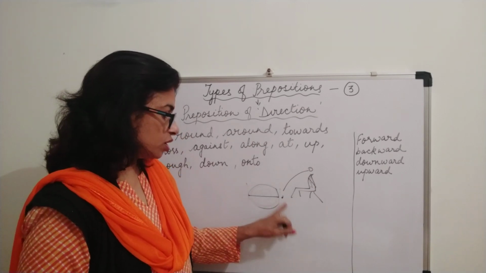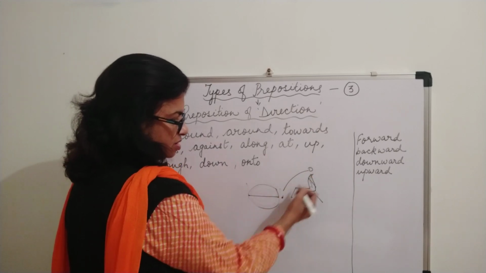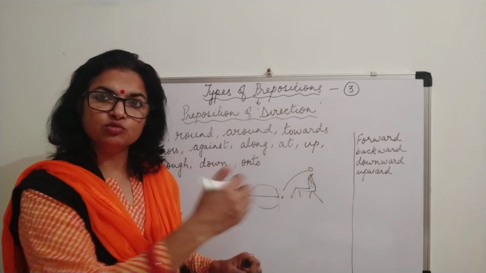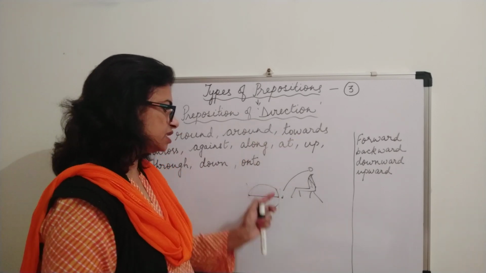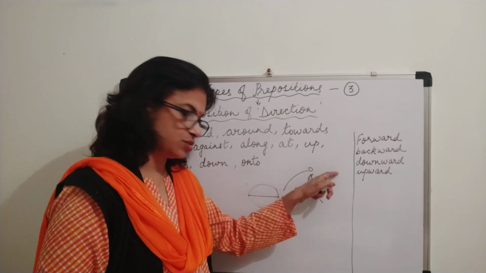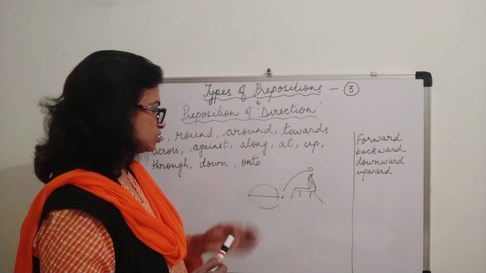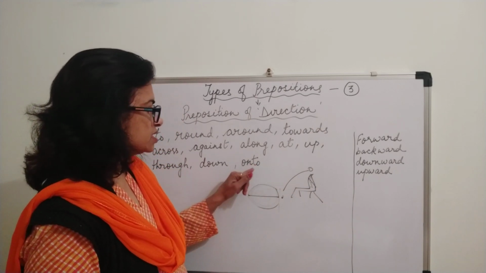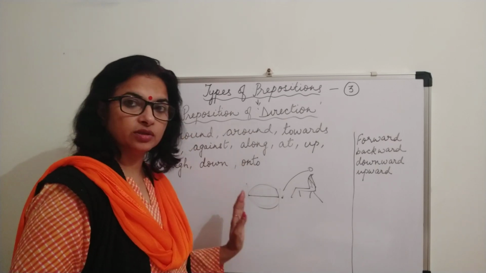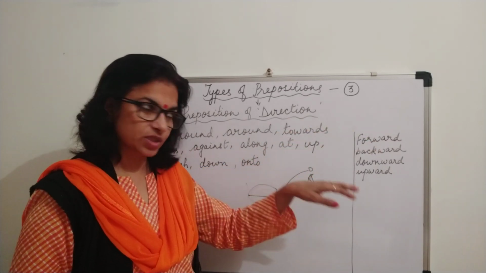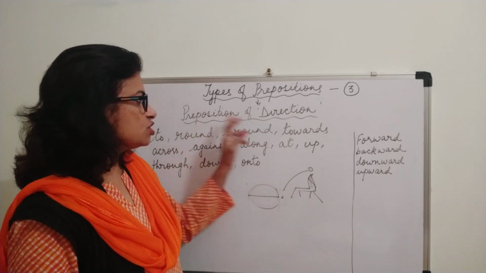He threw the ball onto the chair. So the movement is there and on. So onto, again it is telling you the direction, towards, upward, onto the chair. Again it is telling you there's a movement also, and it is the direction onwards. I hope you must have understood prepositions of direction.